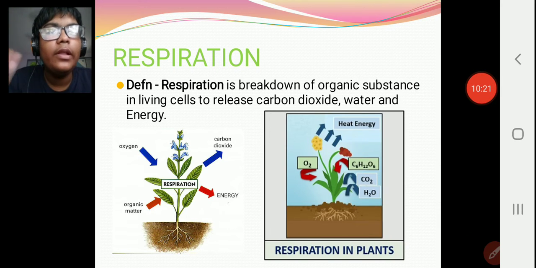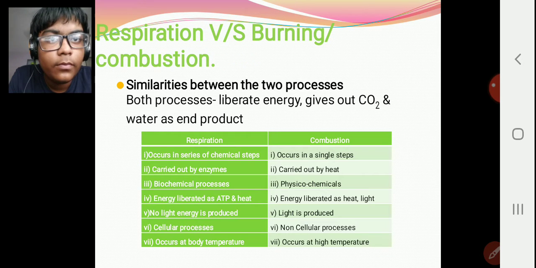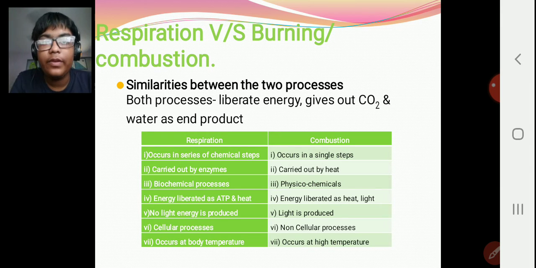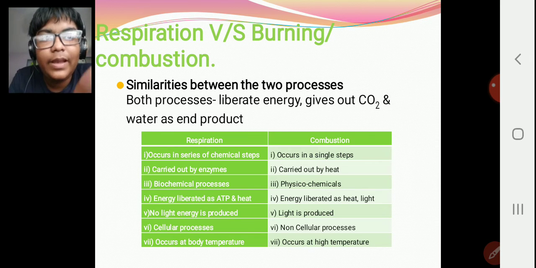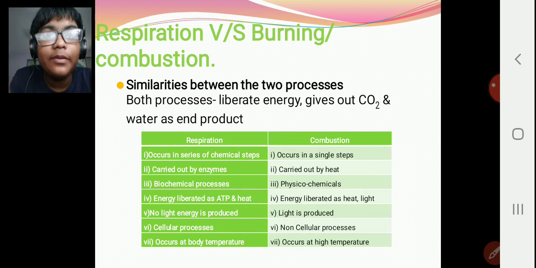So now let's go to the further part of the chapter. Many people think that respiration and combustion, or burning, are similar things. There are only very few similarities between them. Most of them are differences, due to which these processes are completely different. The similarities are that both processes give out energy, and the end products are carbon dioxide and water. Only this much.